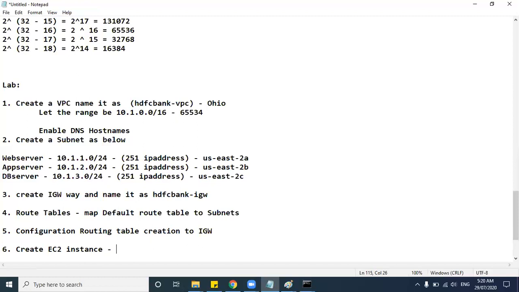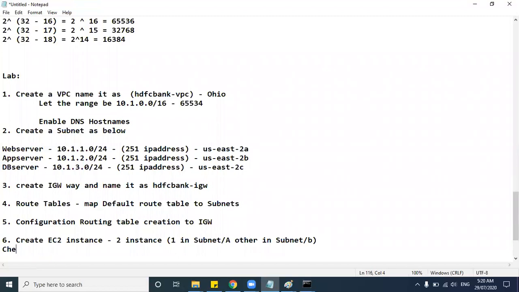So create EC2 instances, two instances, one in subnet or availability zone A, other in subnet or availability zone B. Okay, and we must check whether both the EC2 machines are working or connected.